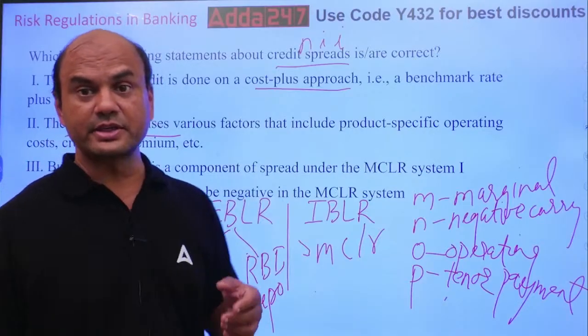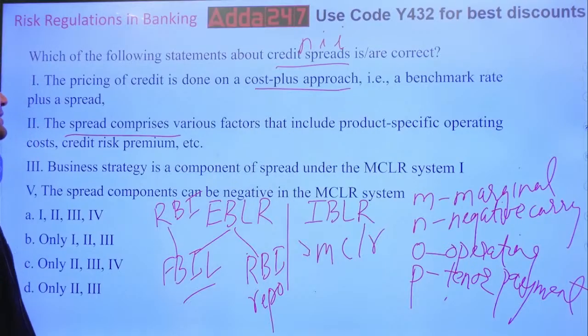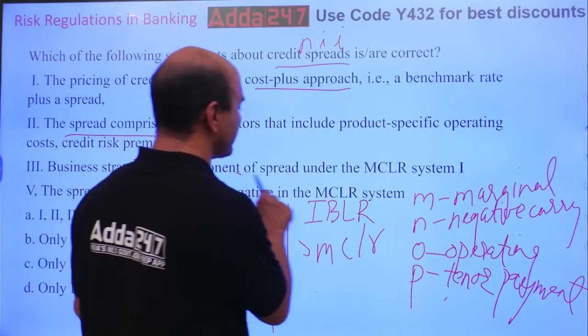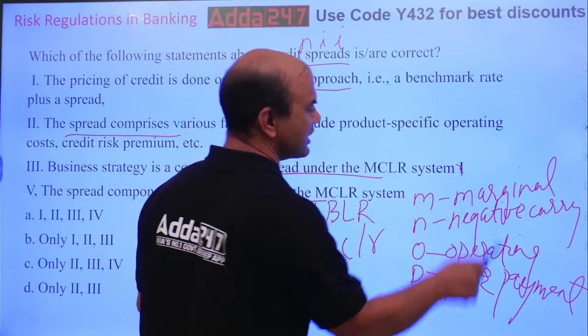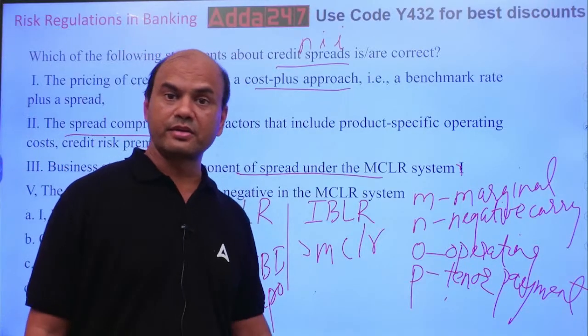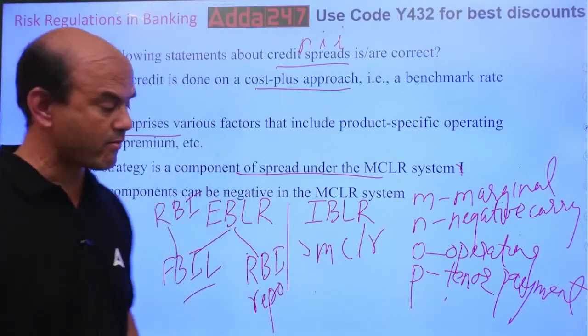It's decided on that. Next, business strategy is a component of spread under the MCLR system. So that is also correct. Component of spread: what is the spread you are taking? So 1 and 2 and 3 are correct. But what about 4? Let's see the fourth one.